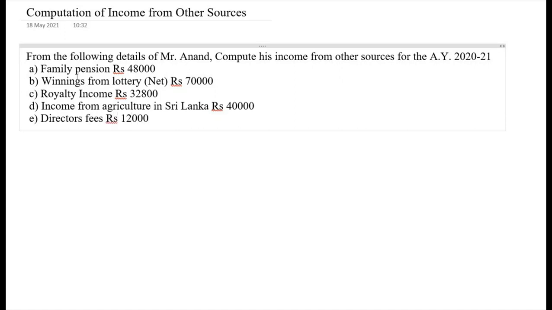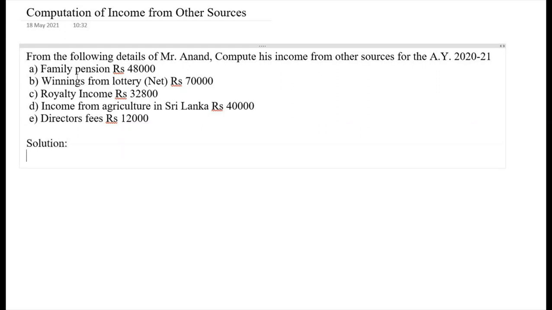D, income from agriculture in Sri Lanka, rupees 40,000. E, directors fees, rupees 12,000. So this is a simple problem here.